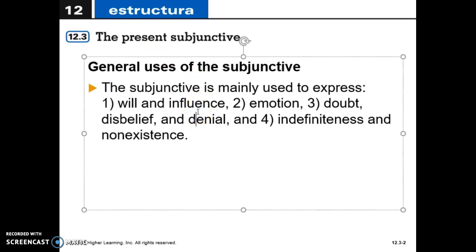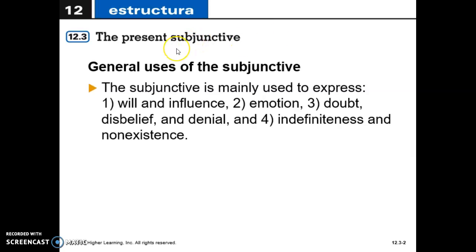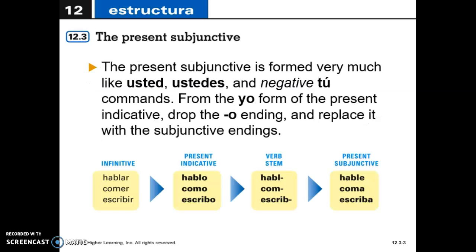So I'm just paraphrasing this same information just to let you know that this form of the verb, the subjunctive, el subjuntivo, is going to be used with actions that are non-factual or non-existent, okay? And I'm going to keep explaining further so you probably have a clearer idea of the subjunctive.